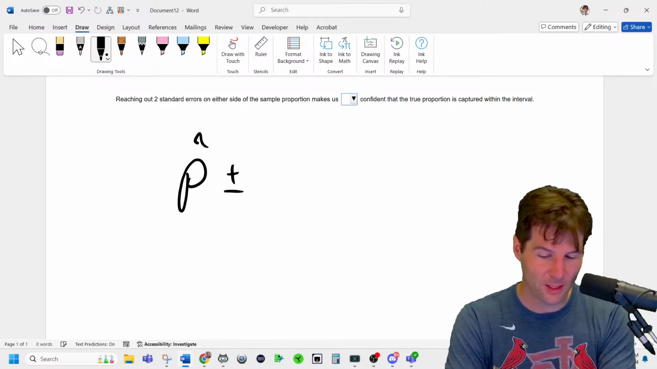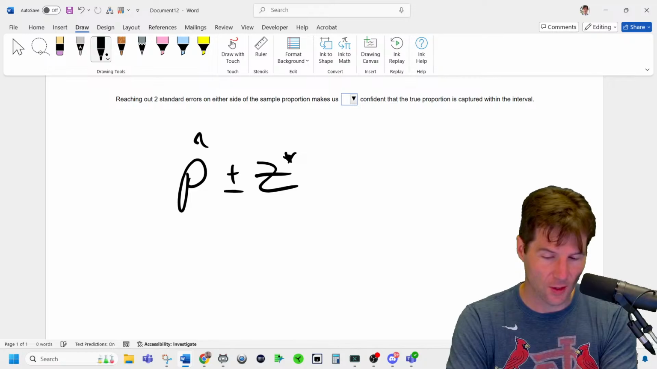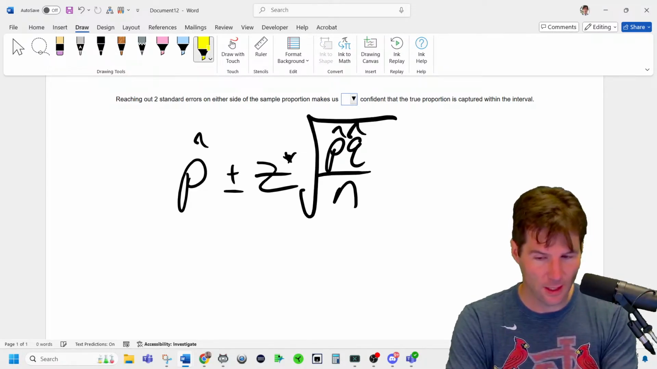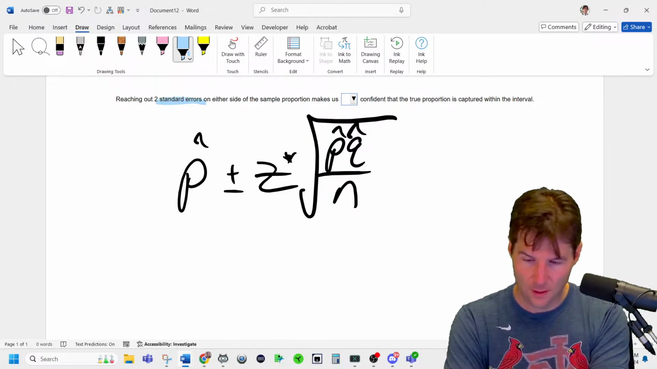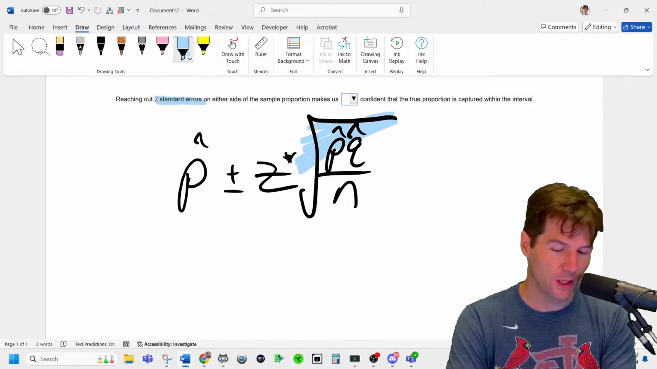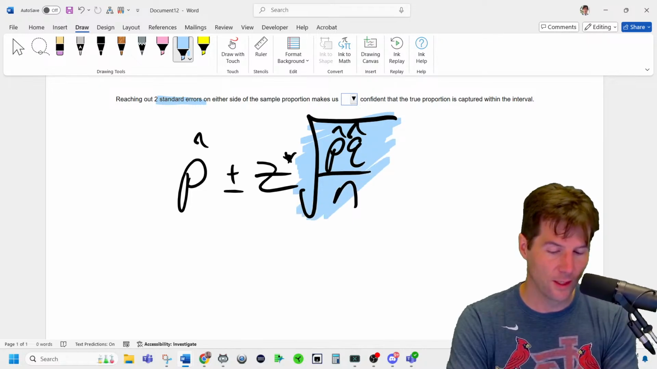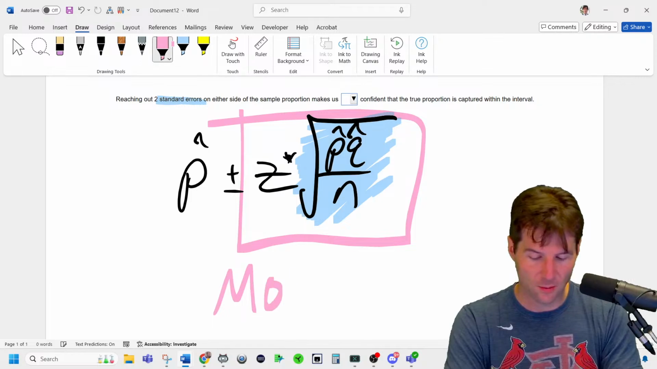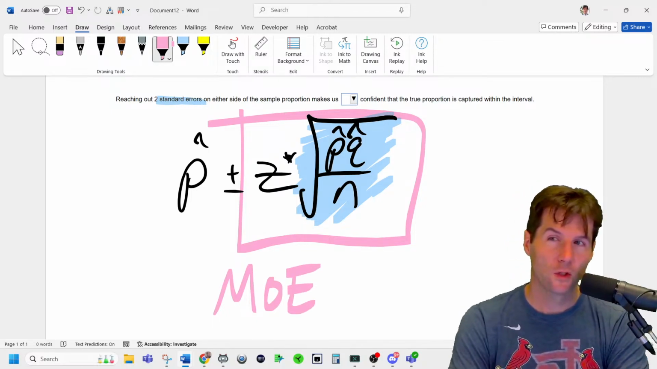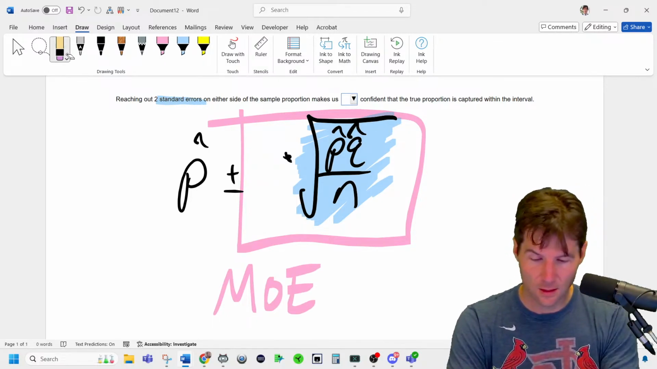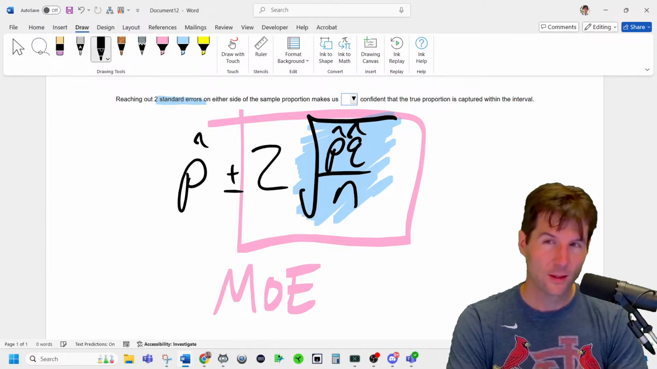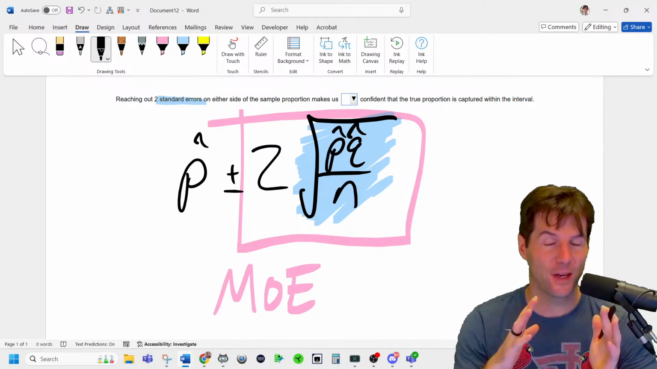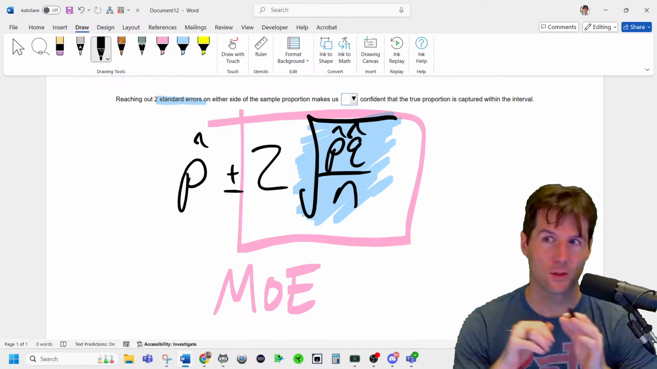So p hat plus or minus z star times the square root of p hat times q hat over n. The standard error is known as this quantity right here. Standard error is based on a sample. Standard deviation would be the square root of p times q over n. This portion right here is called the margin of error, which is the plus or minus on any sort of interval we create. So if you change the z, then you'd be reaching out 2. The technical answer is, well, so which answer do you think it is, Noel? Is it 68, 95, or 99.7 when you go out 2 standard errors?